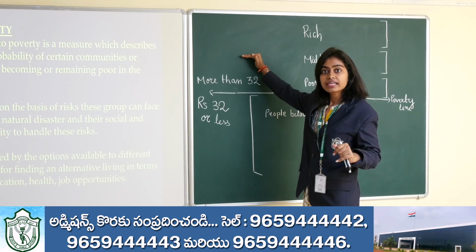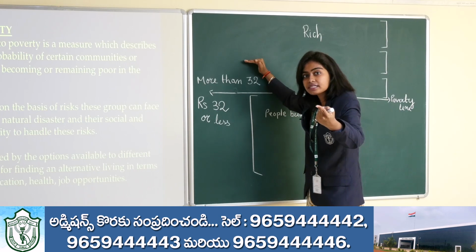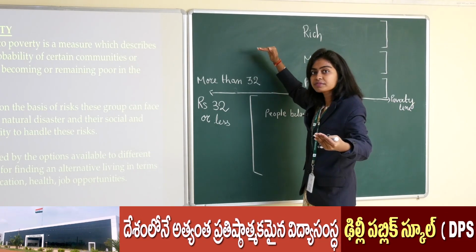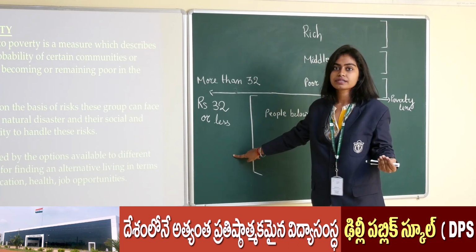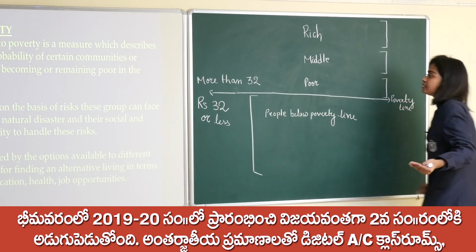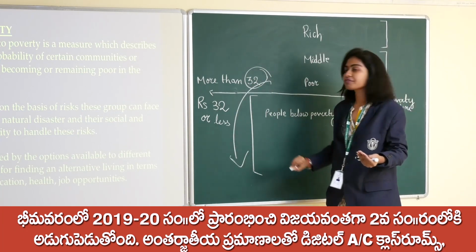When that particular person who was earning the money stopped earning because of some incident, you will suddenly move from here to here. How? Because all of a sudden your income will fall below 32 and you will be in the poverty line.